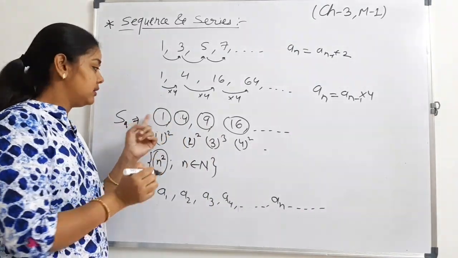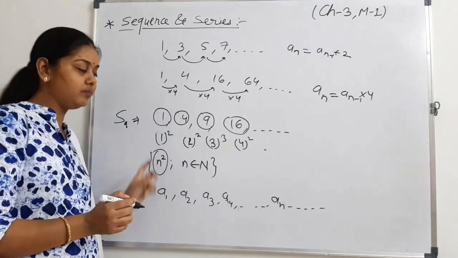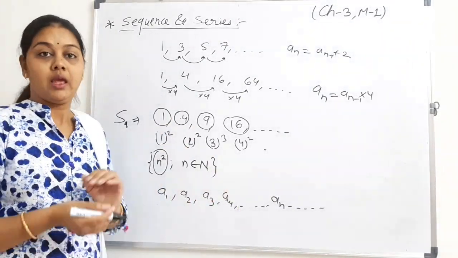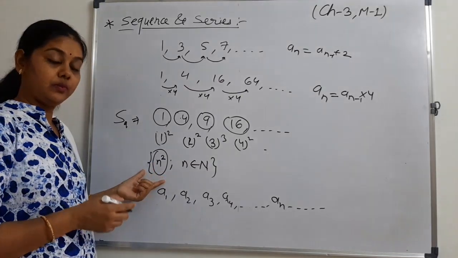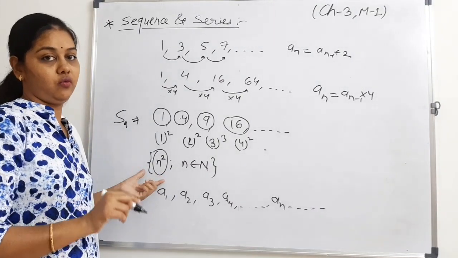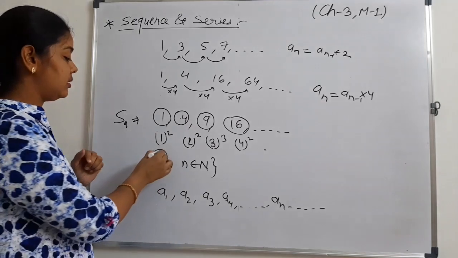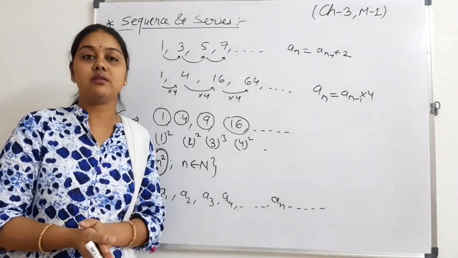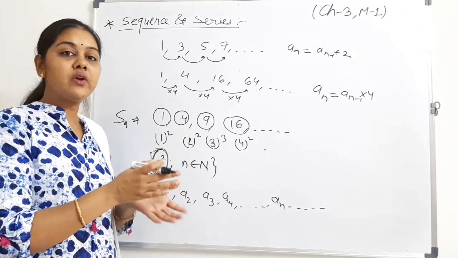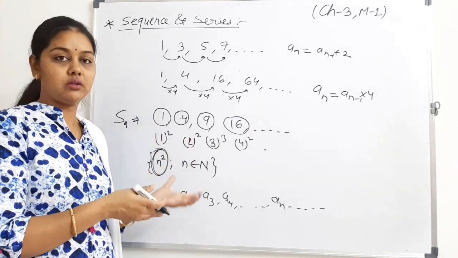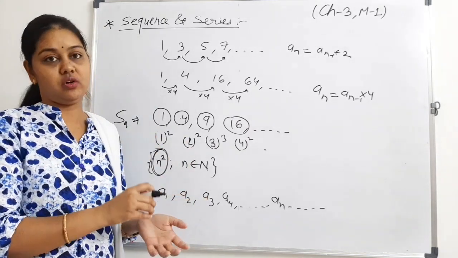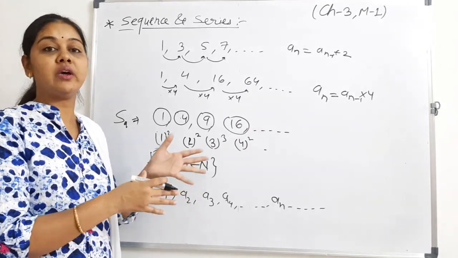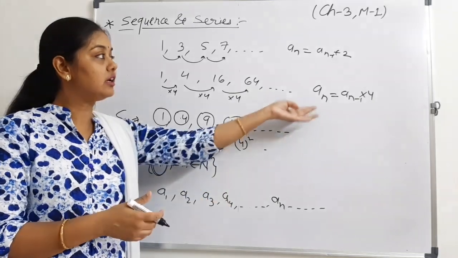We will say this is the first term, second term, third term and so on. And each term we can get using some relations. So a sequence is a specific order of terms where each term can be obtained using some specific relations and conditions.